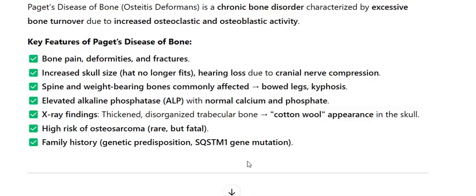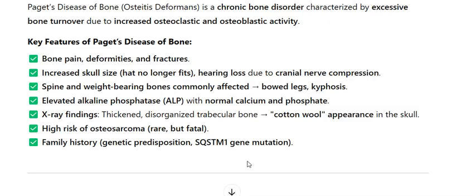Spine and weight-bearing bones commonly affected, bowed legs, kyphosis. Elevated alkaline phosphatase with normal calcium and phosphate. X-ray findings: thickened, disorganized trabecular bone, cotton wool appearance in the skull. High risk of osteosarcoma, rare but fatal. Family history, genetic predisposition, SQSTM1 gene mutation.